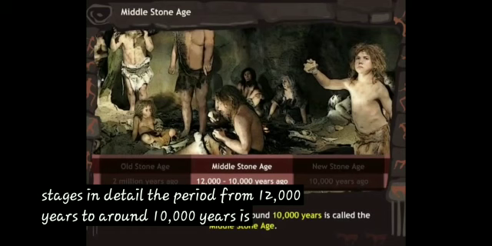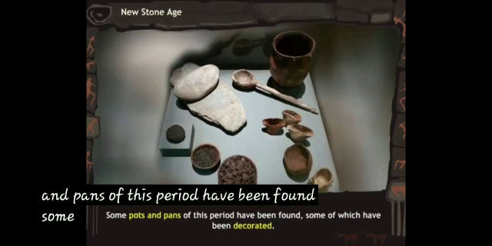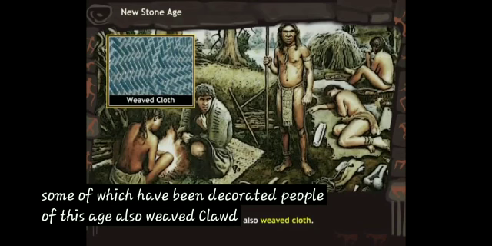These tools were bright and had sharp edges. People of this age used grinding stones for grinding leaves, herbs, grains and cereals. Some pots and pans of this period have been found, a few of which have been decorated. Pots were used for storing grains. They were also used for cooking rice, wheat, and other grains and cereals.